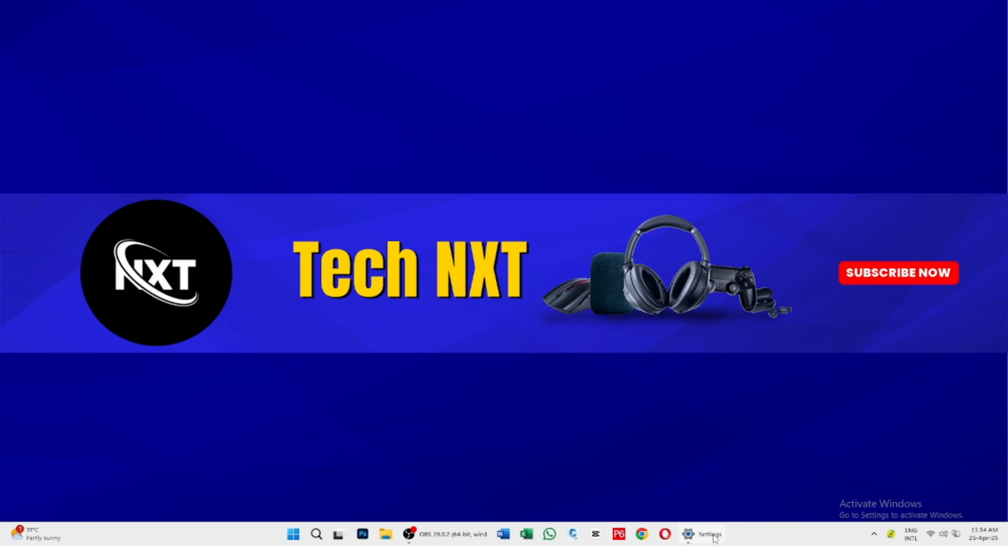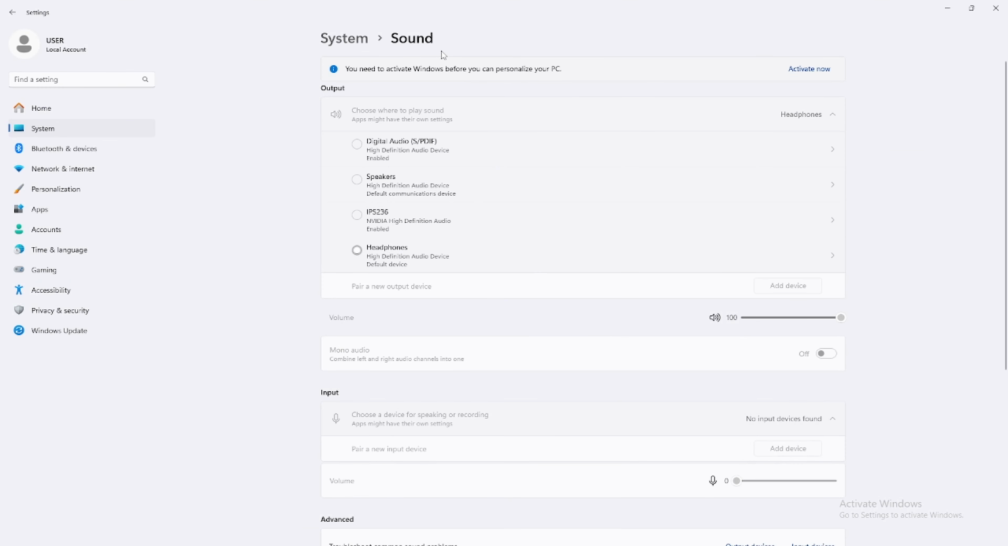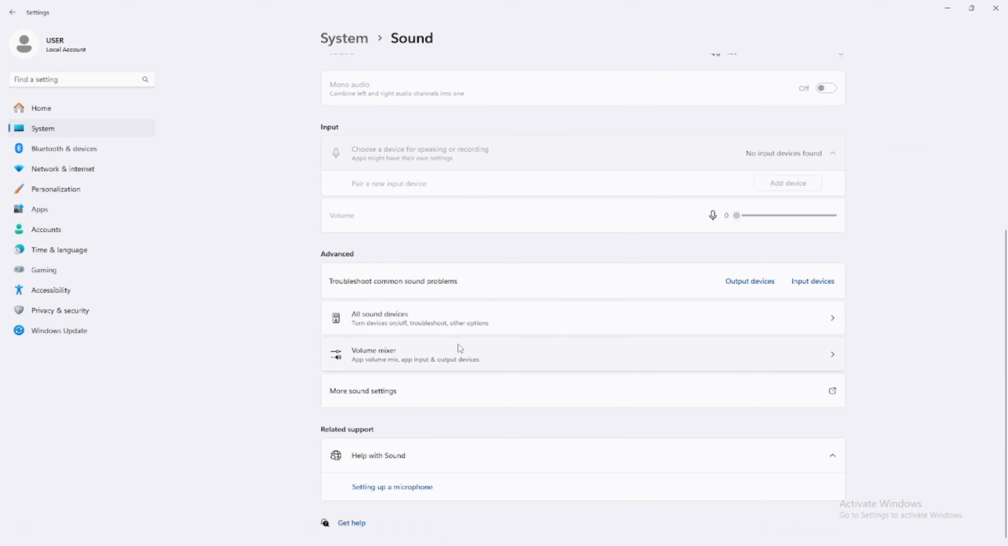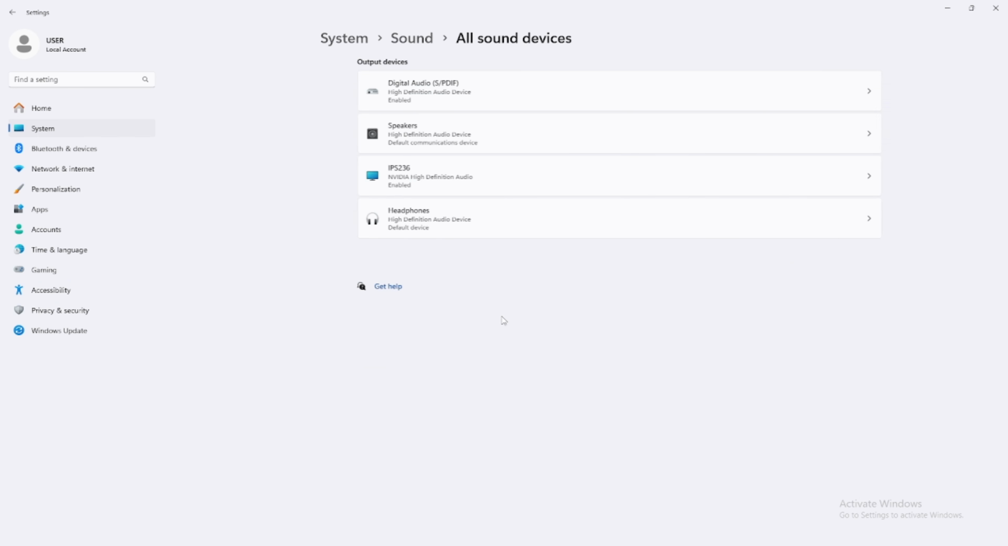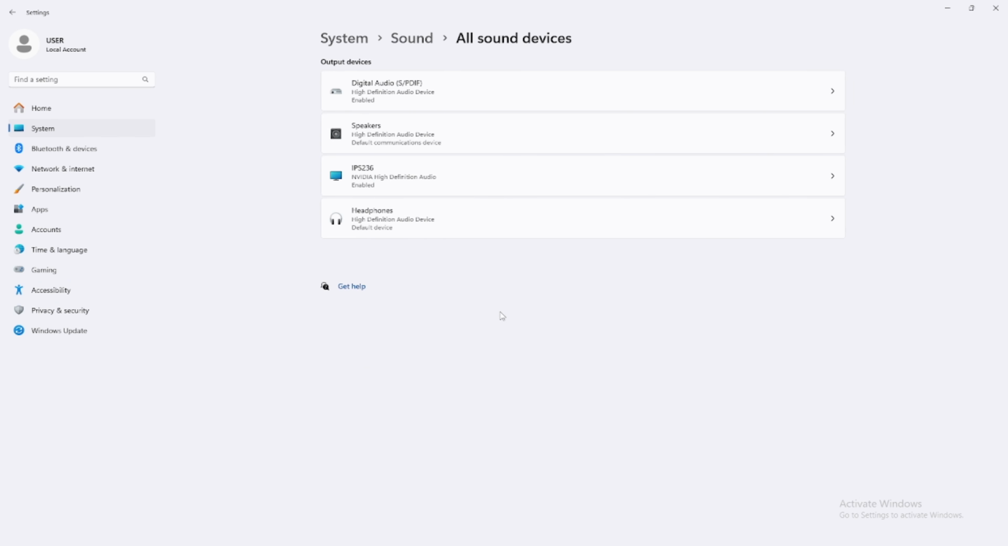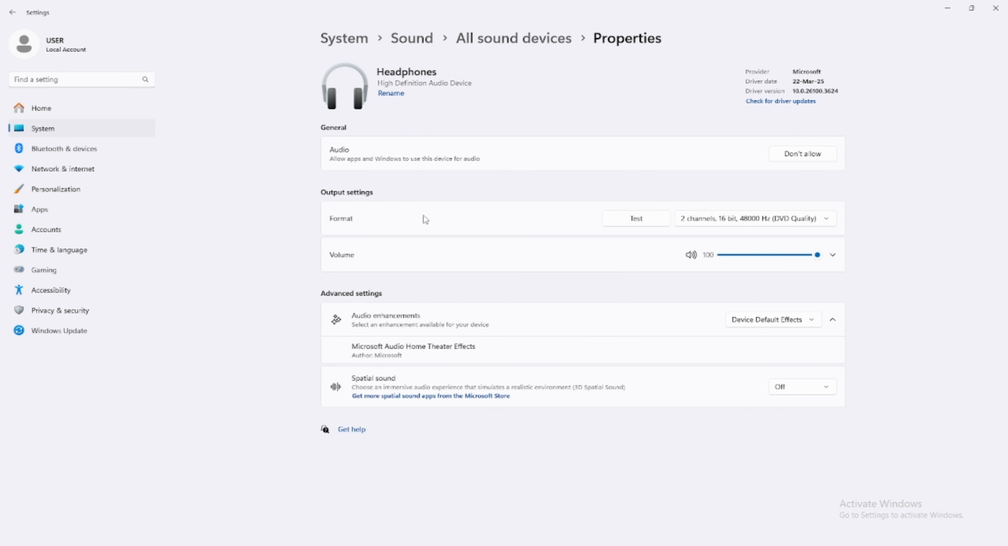So guys, first you should go to the sound settings, and under the sound settings you should go to all sound devices. Now we are talking about the first method, okay? So then we should go to the headphones. After that you can see an interface like this. So here we can adjust or edit the settings of your headphone.